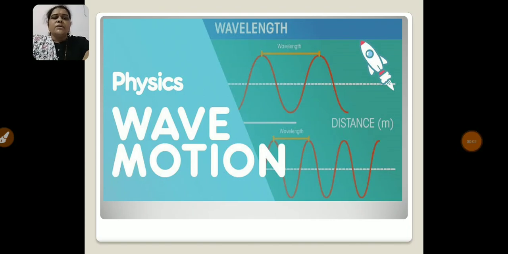Hello friends, today we will start 12th standard lesson number 6, superposition of waves, as per the new syllabus.